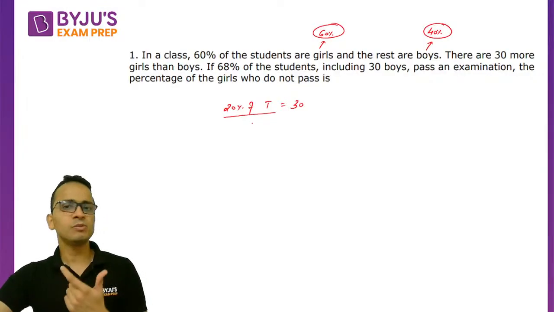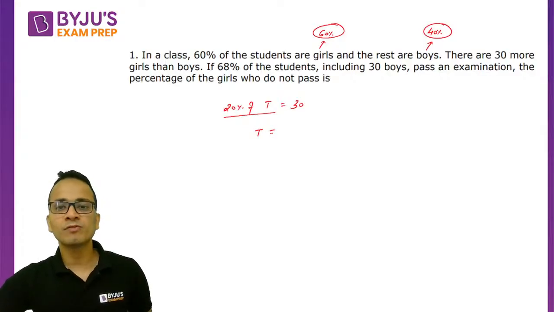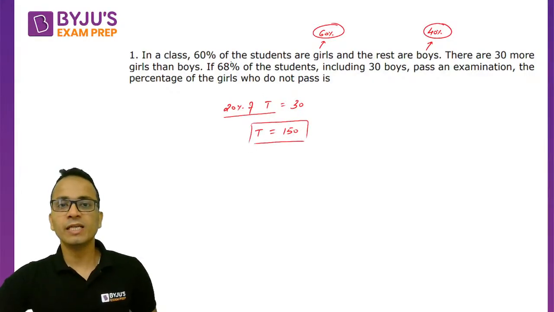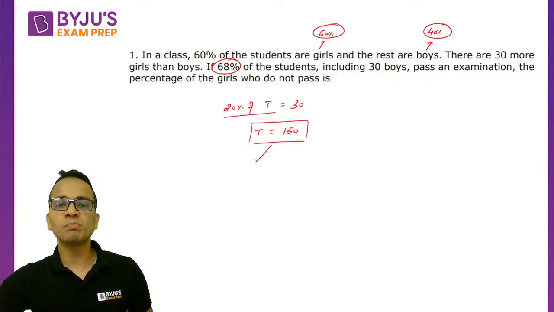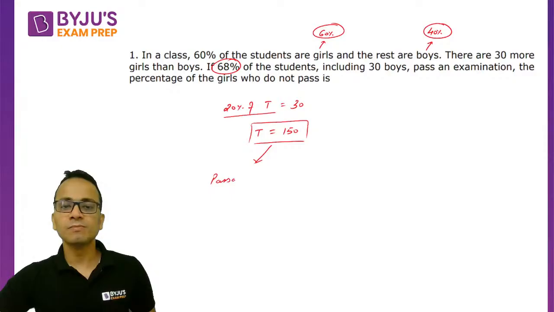Okay. So difference between the girls and the boys, which is 20% of total number of students, is given as 30. So I can say that total number of students in this case will become 150. Okay. So this is the total number of students. Now they are saying that 68% students passed the examination. So how many students passed? It is 68% of the total.